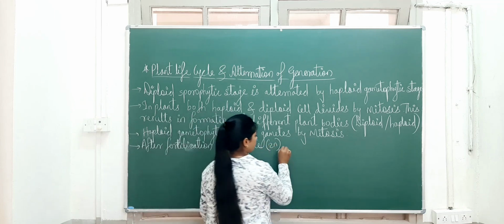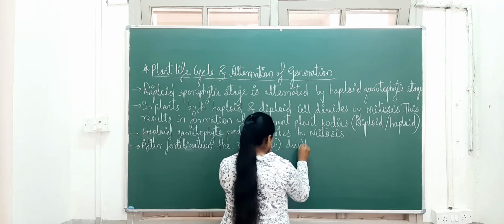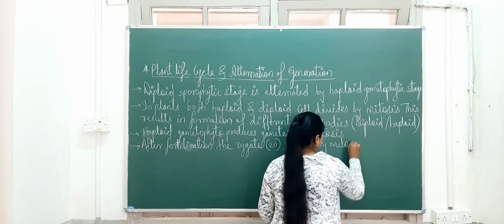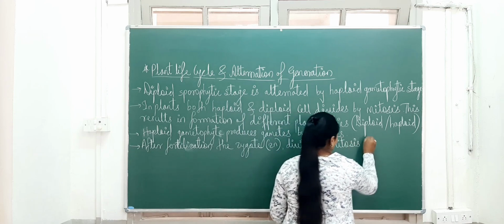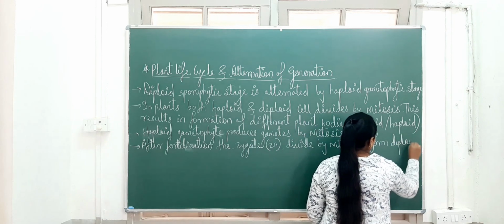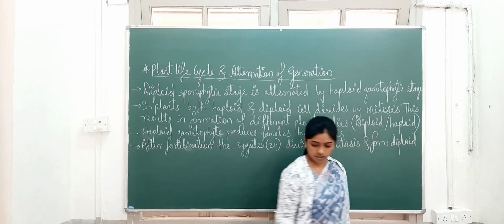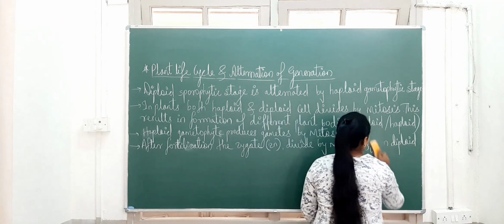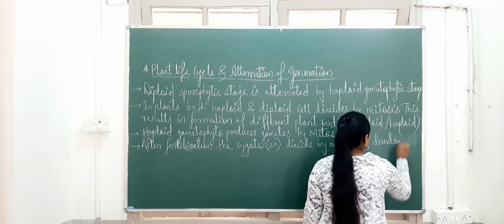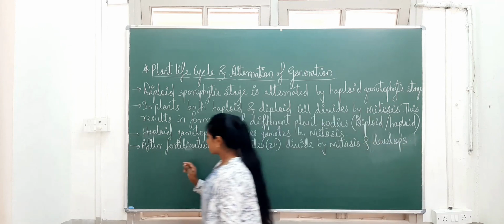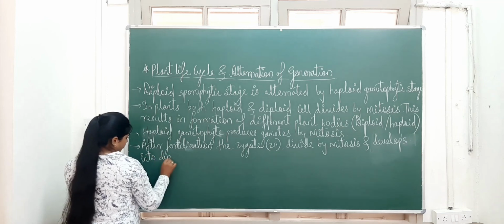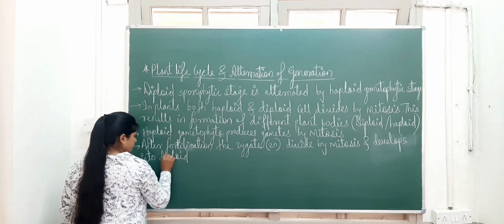The zygote's nature is diploid. It divides by mitosis and develops into a diploid sporophyte.